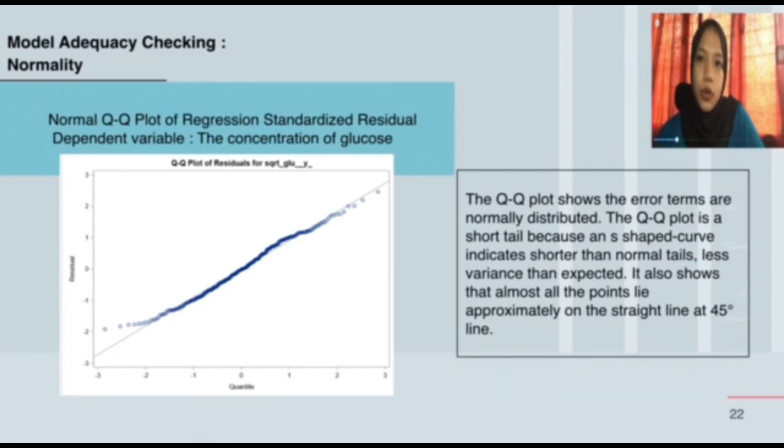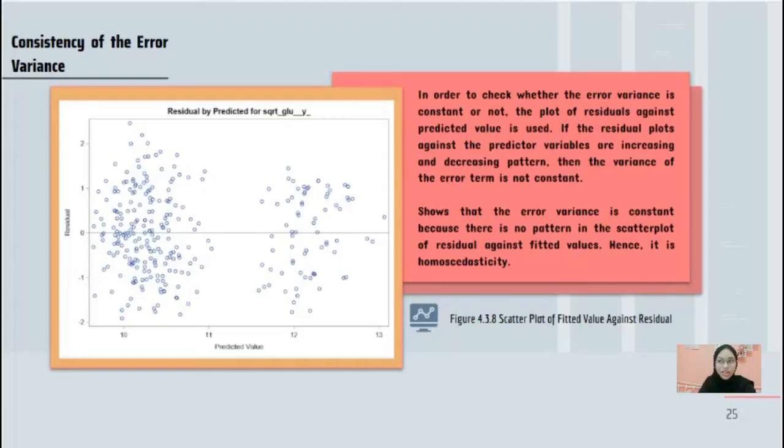The QQ plot shows the error terms are normally distributed. The QQ plot has a short tail because an S-shaped curve indicates a shorter than normal tail, less variance than expected. It also shows that almost all the points lie approximately on the straight 45-degree line.